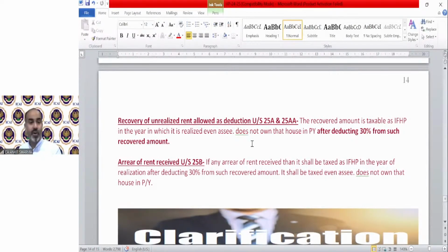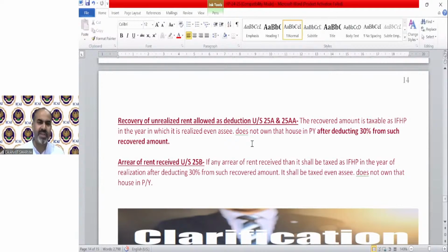Next is arrear of rent. As we discussed arrear of salary, which says if there is any receipt of salary due to any retrospective effect, then that is going to be taxable in the year in which it is received.